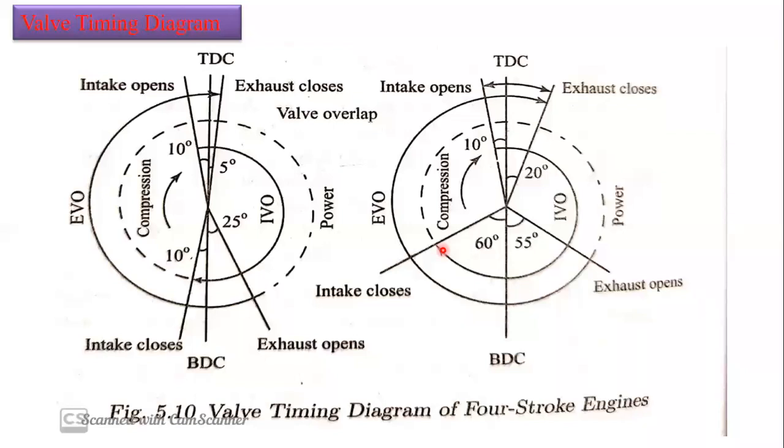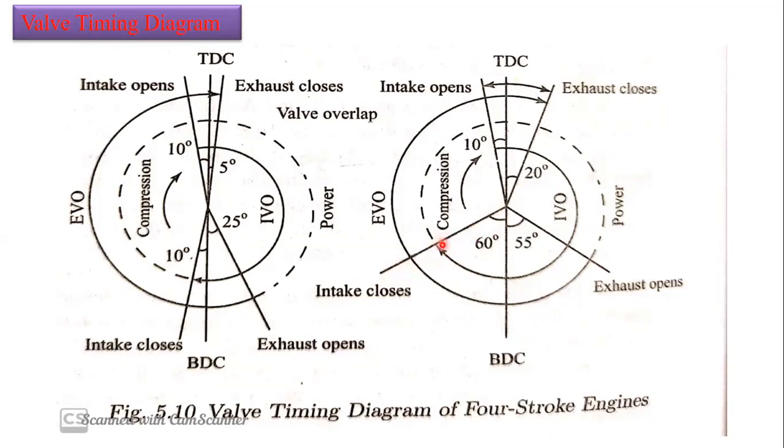Even when the piston pushes the air fuel mixture upwards, because of those high speeds coming into the combustion chamber, a resisting force is opposed. Because of that force, there will be no such effect. The air fuel mixture is not going to get back into the intake manifold, so that's why we are going to keep it open for a longer period.